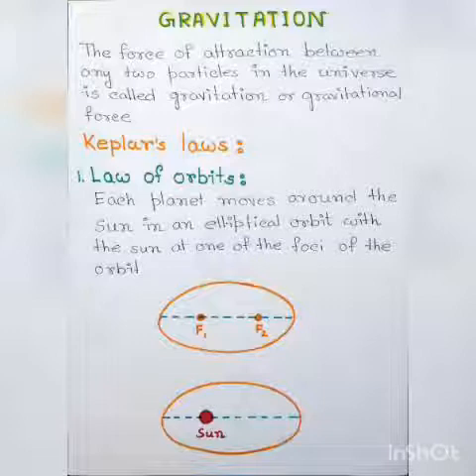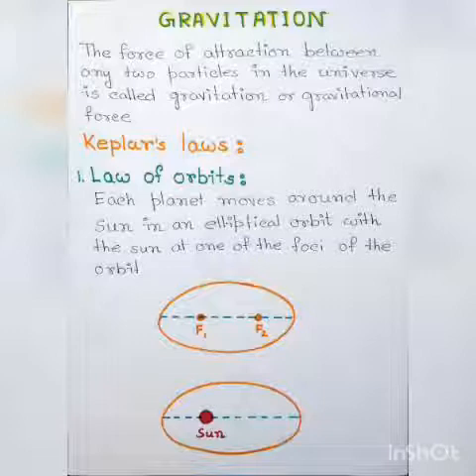Each planet moves around the sun in an elliptical orbit with the sun at one of the foci of the orbit. So what is foci? Foci is the plural of focus. For an elliptical figure, there are two focus. Here you just look at the picture.